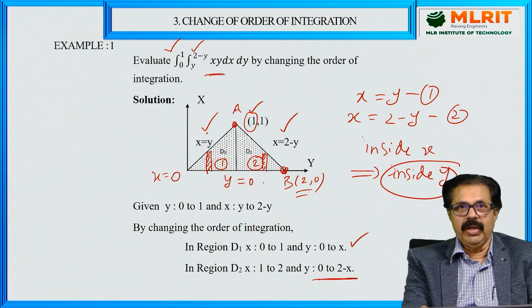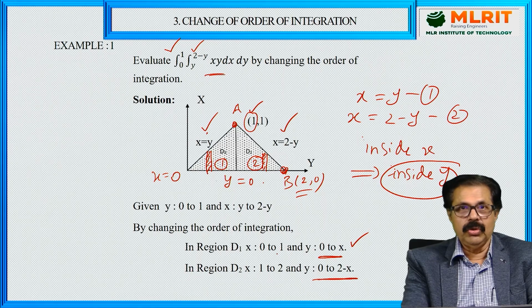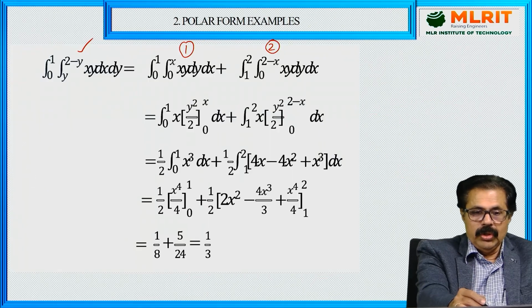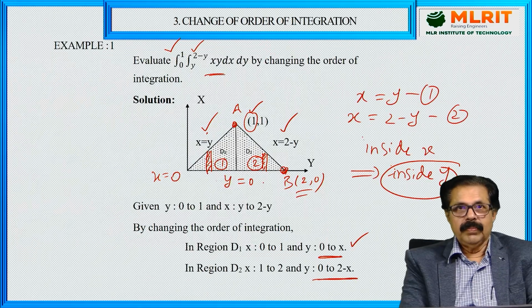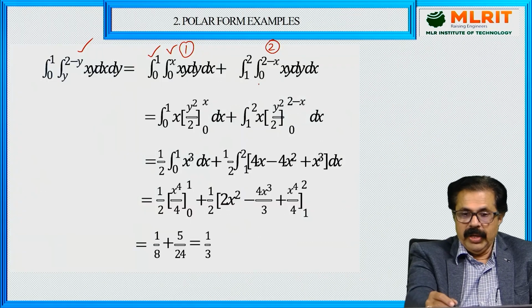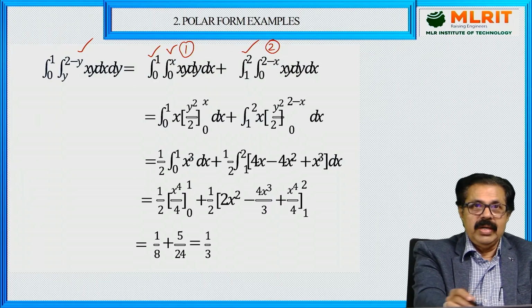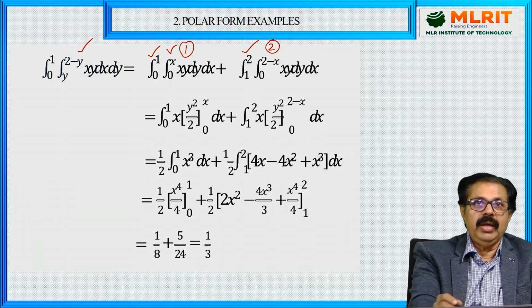You can see y equal to 0 to x, x equal to 0 to 1. And here y equal to 0 to 2 minus x, x equal to 1 to 2. So these two double integrals have to be separately evaluated.